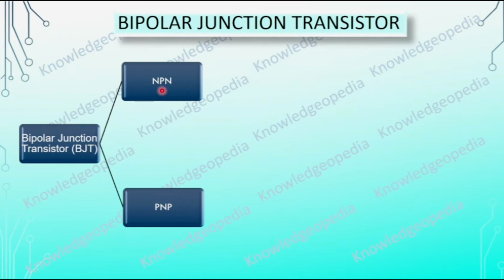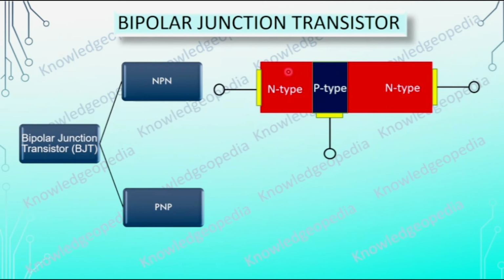What is this NPN? Here you can see this is the emitter, right? And the middle one is base. The third one is collector. Here the emitter is doped with group 5 material, that is, this semiconductor is N-type. Base is doped with group 3 material and collector is doped with group 5 again. Further, the doping level of the emitter is maximum, or it is heavily doped, right?